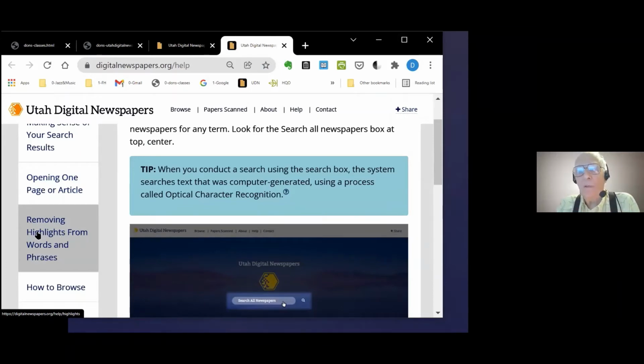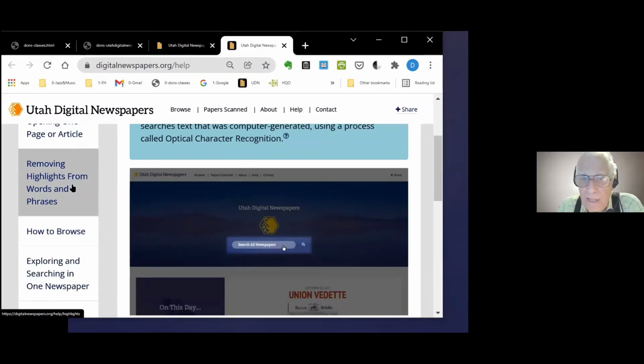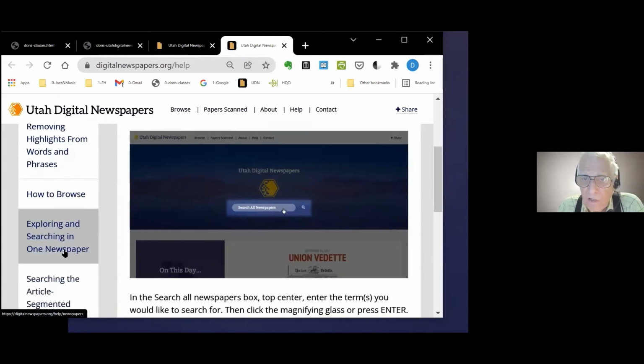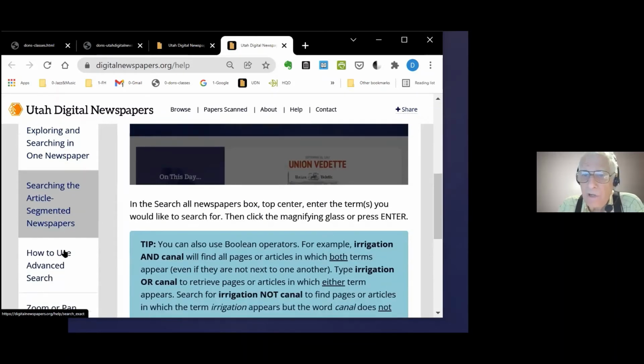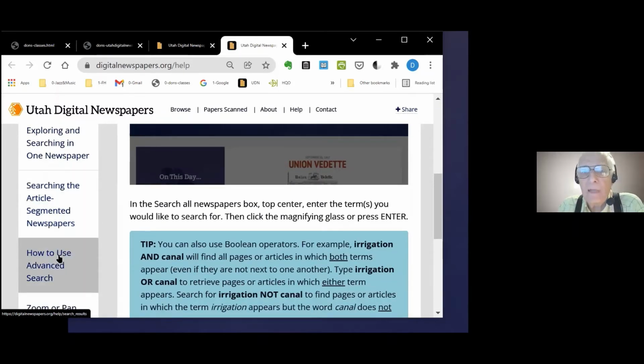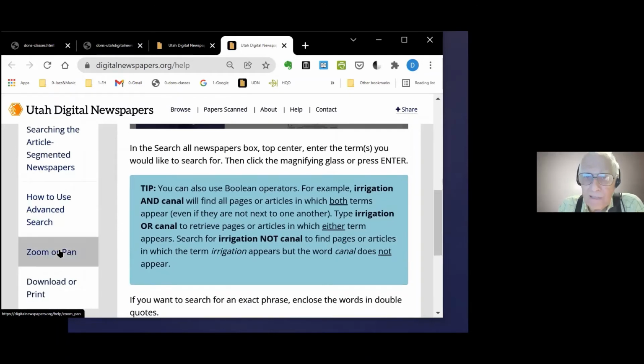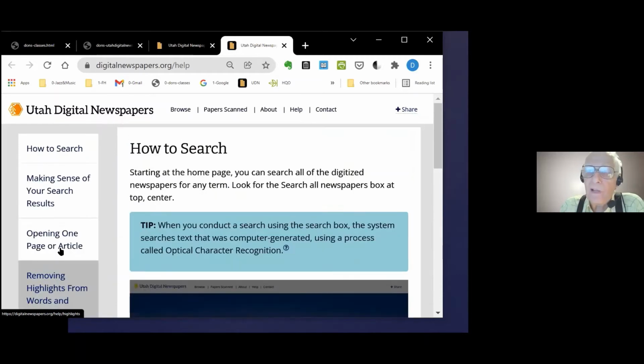When you search for something, it's highlighted in the article, and you may want to download the article or print it off without having that highlighted. I tend to leave those highlights in there so I can find it later on. Anyway, here's information on a lot of different things, and it won't take you very long to go through this, but it will give you a major help and step forward in what to do on the website itself.